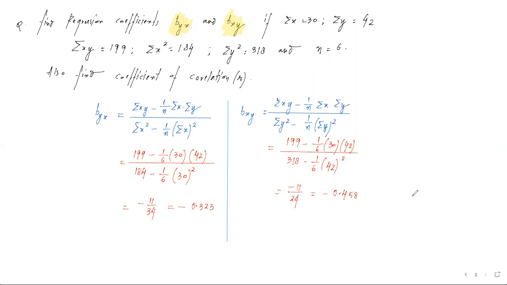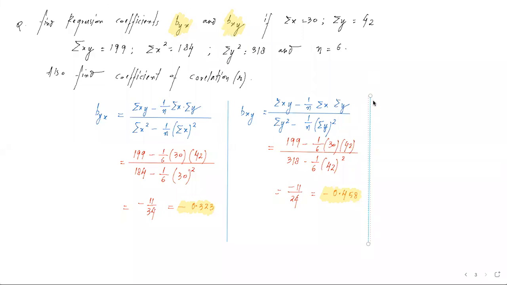So first of all, our question was to find the regression coefficients byx and bxy. दोनों values हमने निकाल दी हैं. And what did we see? That दोनों का ही जो sign है वो negative है. As I have said earlier, कि दोनों का sign same आएगा. Either both are positive or both are negative. In this case, we have got both negative regression coefficients.